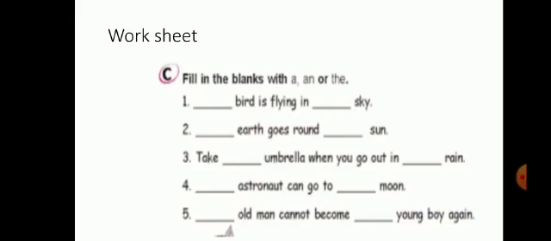Blank old man cannot become a young boy again. An old man cannot become a young boy again. An old, because old starts with the vowel sound O, so we use an here, and Y is a consonant, so we use A. An old man cannot become a young boy again.